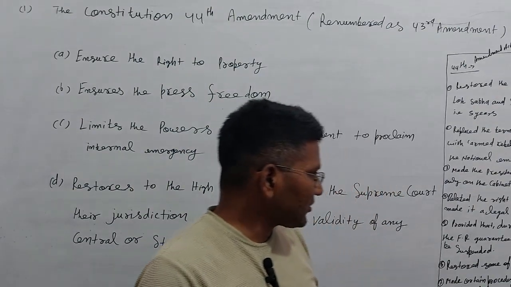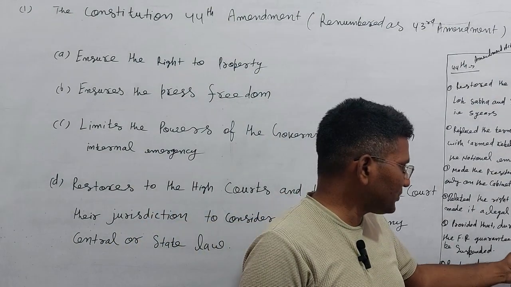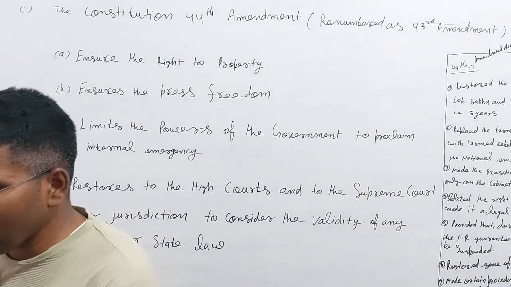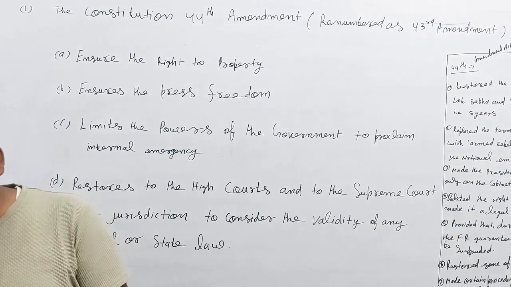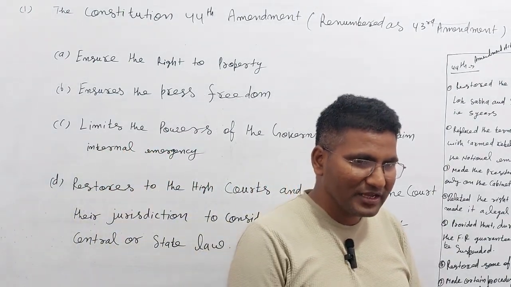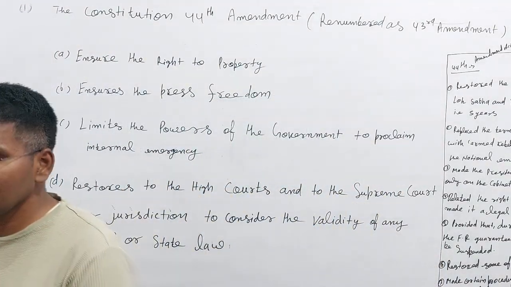It restored some of the powers of the Supreme Court and High Court. By the 42nd Amendment, the powers of the Supreme Court and High Court were limited.